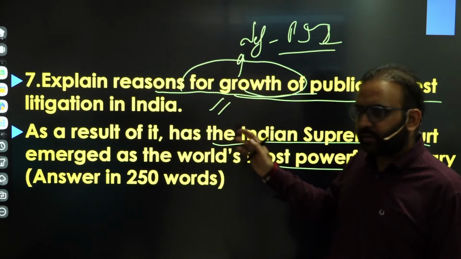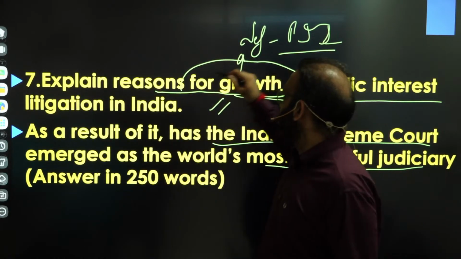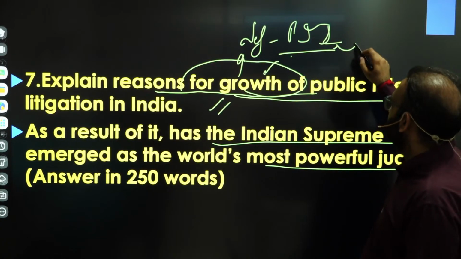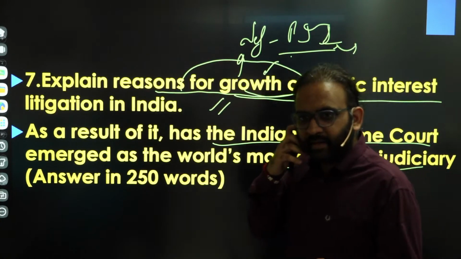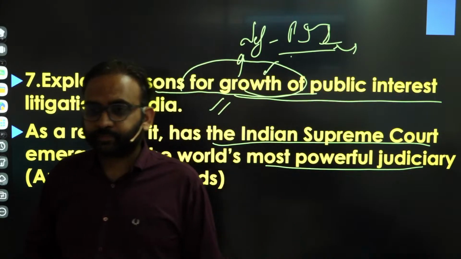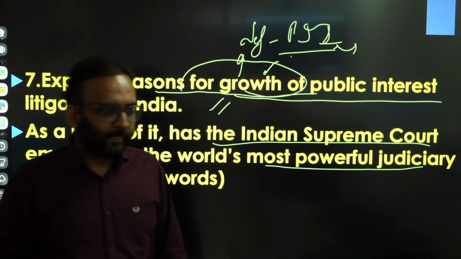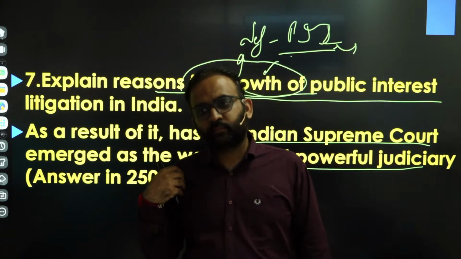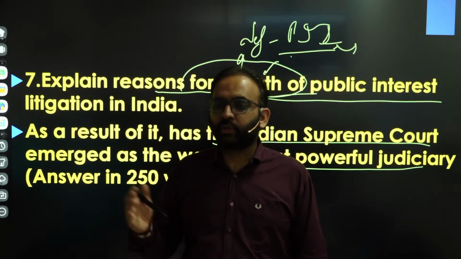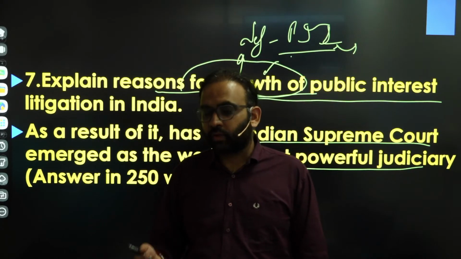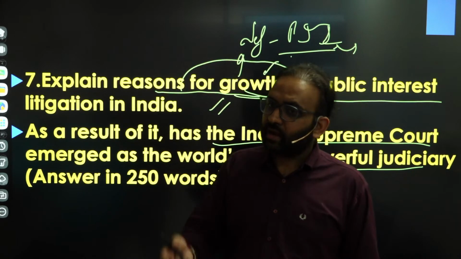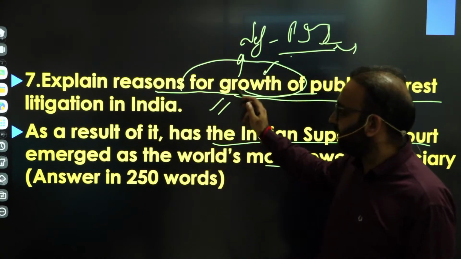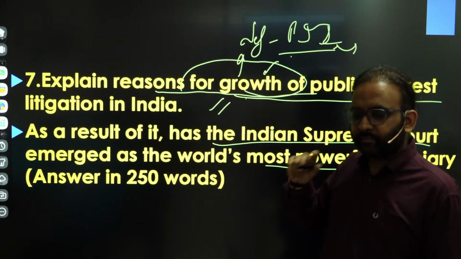Right? Very straightforward question. And in the introduction, you need to make a comment also on growth of public interest litigation. You have to make a comment in the introduction after defining public interest litigation that nowadays courts are burdened with public interest litigation, or the majority of the cases being filed in courts are of PIL nature, right? So that will reflect the growth of PIL part.